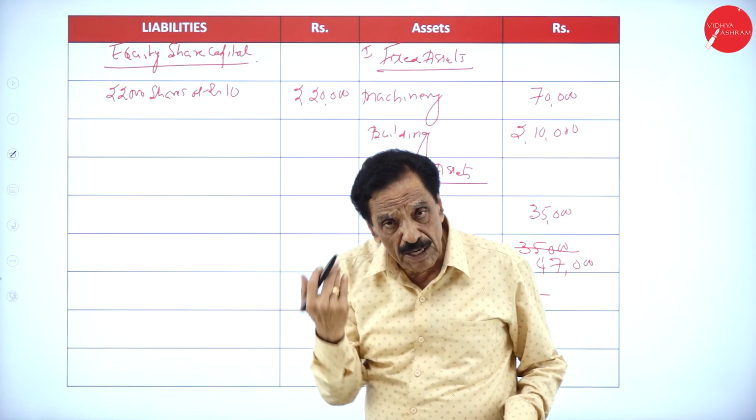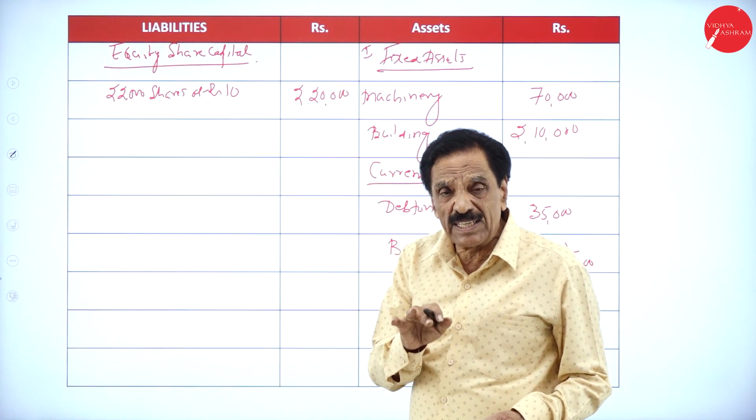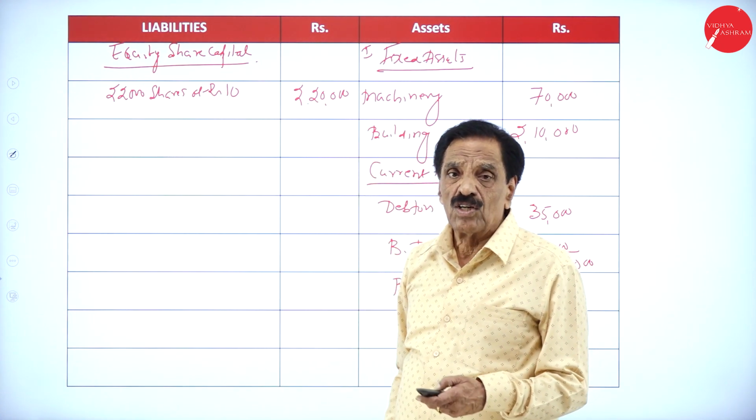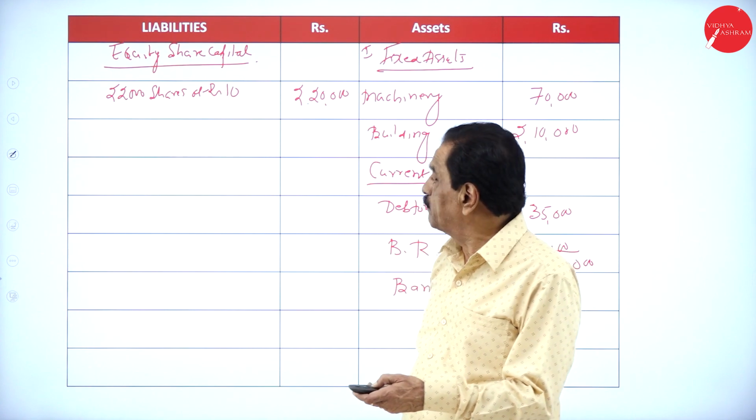Then, redemption of preference shares means you create a CRR with the help of general reserve and profit and loss account, to the extent of 70,000.